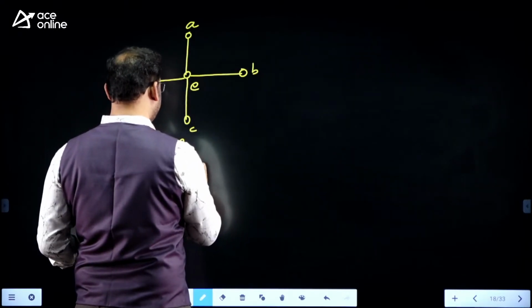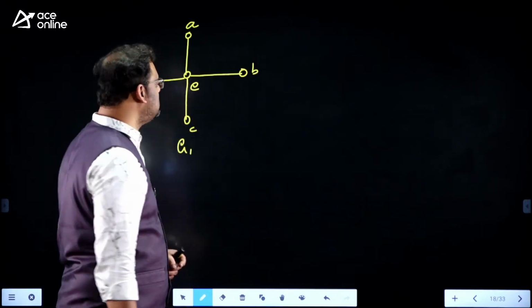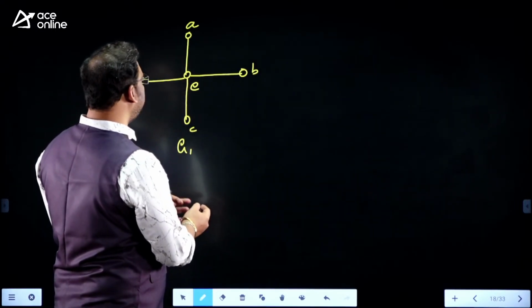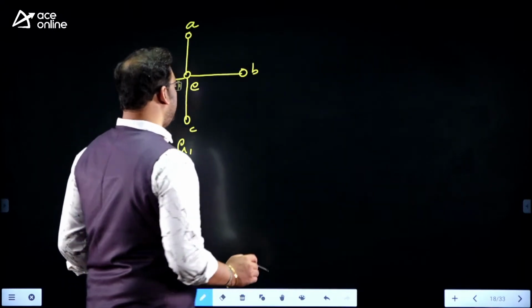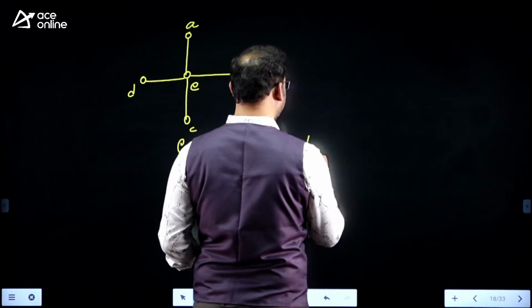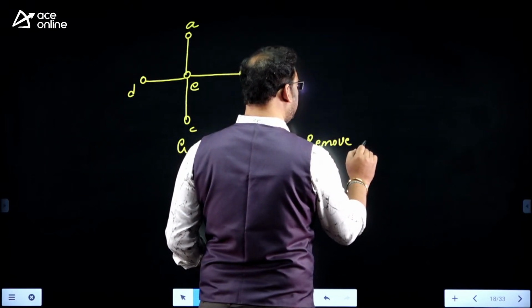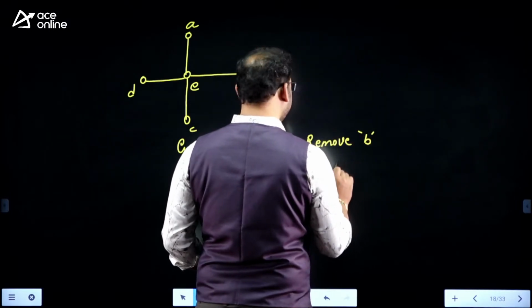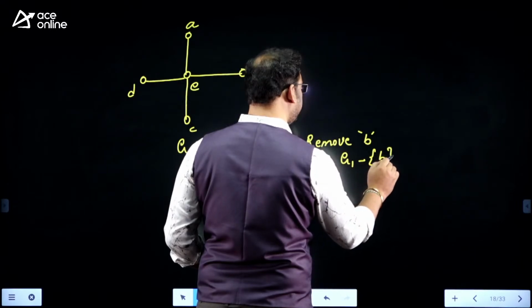This is my first graph, call it G1. From this graph, I just want to remove vertex B. That means from the graph G1, I am removing vertex B.